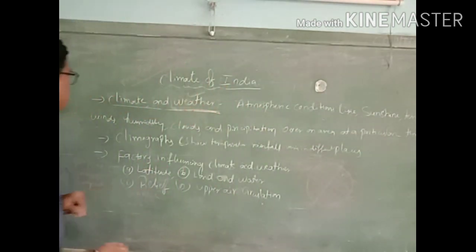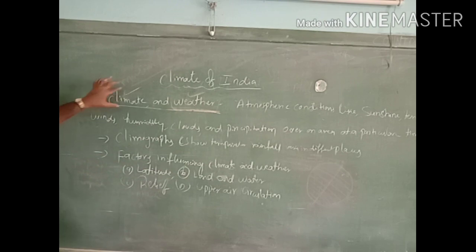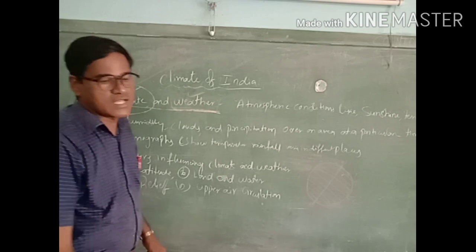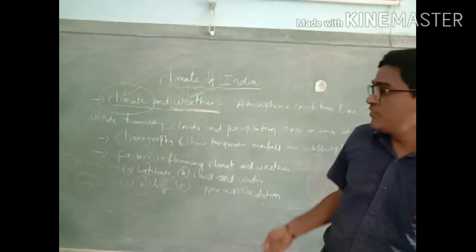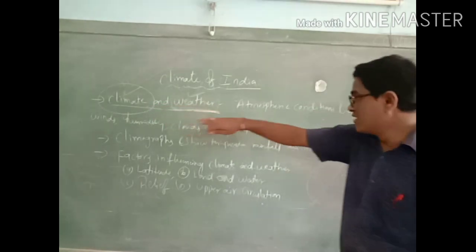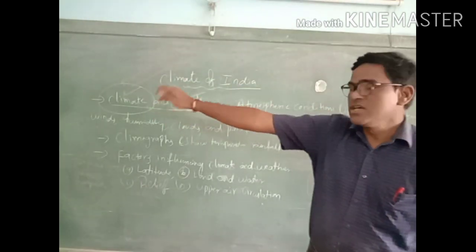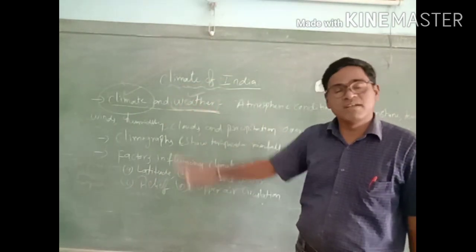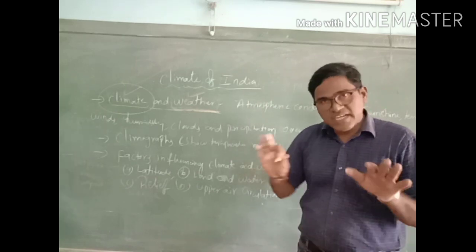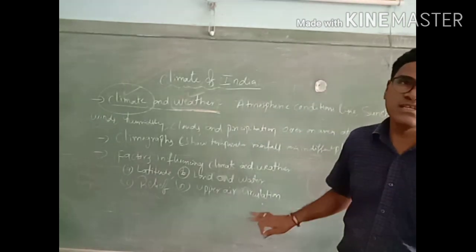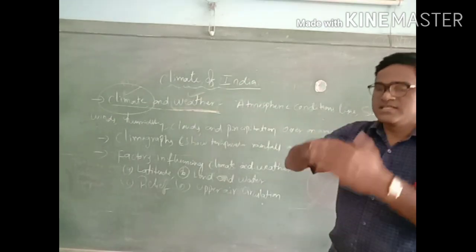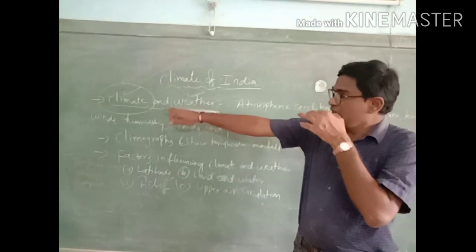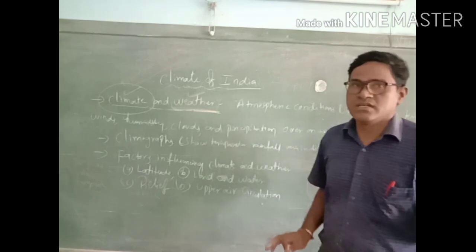Next, now let's go to climate. So climate is over a period, it will be the same type of climate. Means over long years, 50 to 100 years, the same type of atmospheric conditions will be in any one area. So that we can call as climate. Climate will not change. Climate will be the same. Indian climate is a monsoon type of climate. There are no changes. Rainy season, summer season, winter season, it will happen. So climate will not change, only weather will change.